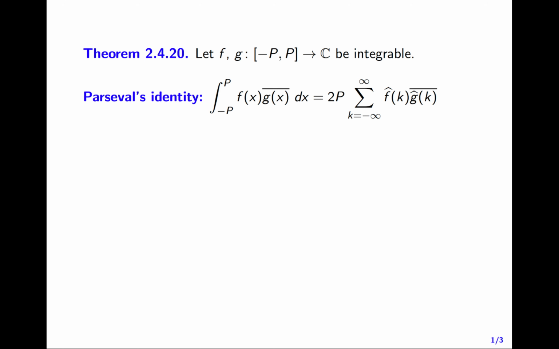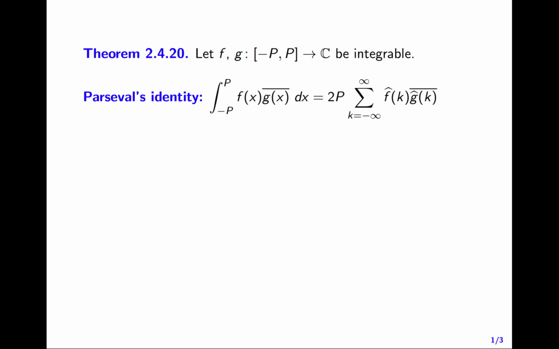If I have my functions f and g integrable on the interval minus p to p, then it's a fact of integration theory that their product, f times g conjugate, will also be integrable. So the existence of the integral on the left is not a problem. On the right, I have integrable functions f and g, so their complex Fourier coefficients f hat and g hat are both defined. So the terms of this doubly infinite series on the right are defined.